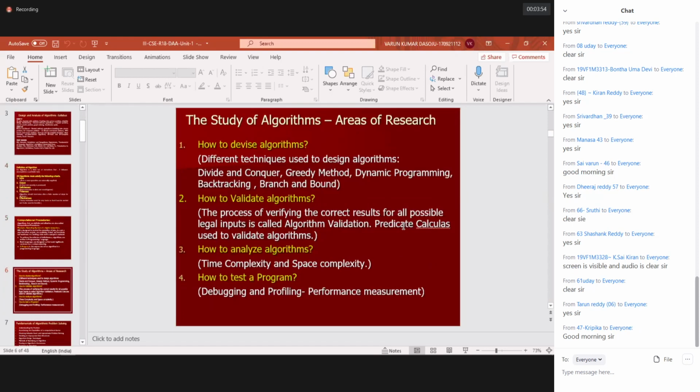The question will be like: define algorithm, explain the different characteristics of algorithm. This is what the A bit will preferably be. Next, coming to the B bit, some specific questions: write an algorithm to find the maximum of three numbers; write an algorithm to find the factorial of a number.